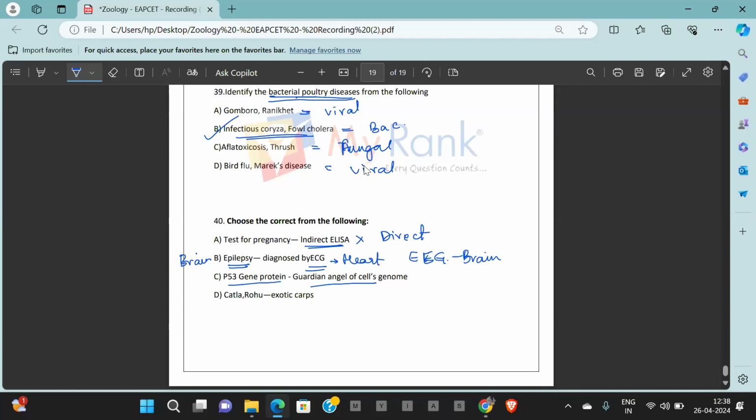P53 gene protein is called as guardian angel of cell's genome. True. Katla and Rohu are exotic carps. No, they are Indian carps. So what is the correct option from the following? Option C. Question number 40. The answer is option C. So this is about the paper discussion.